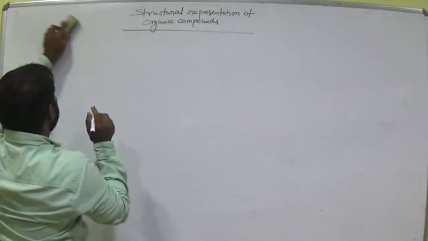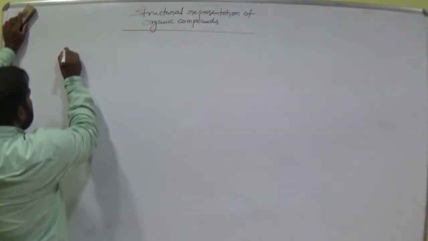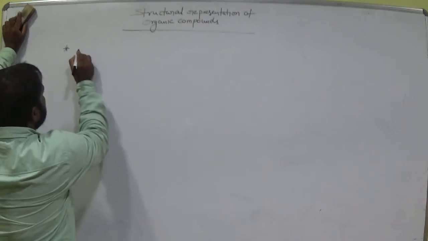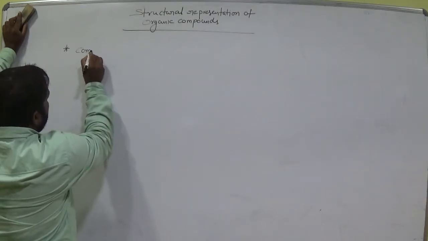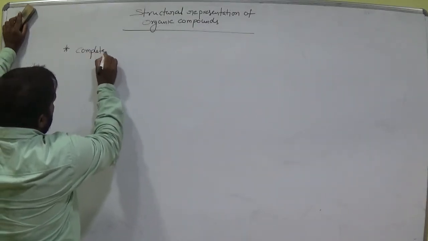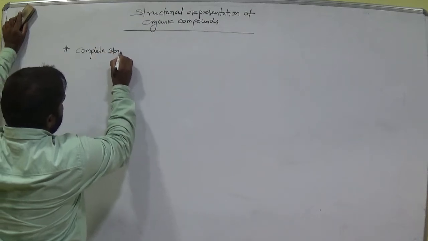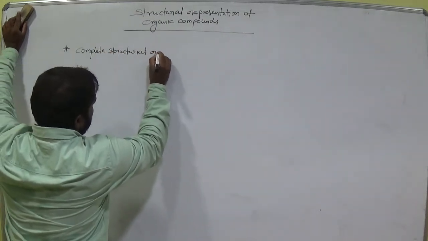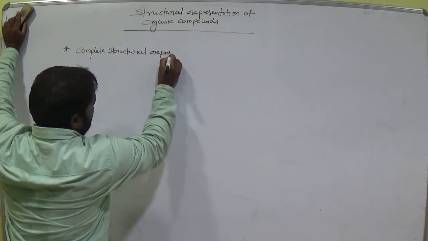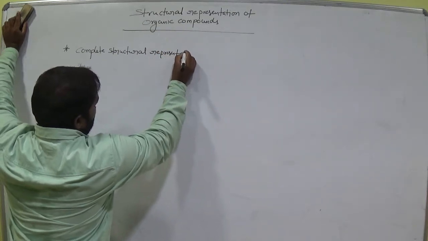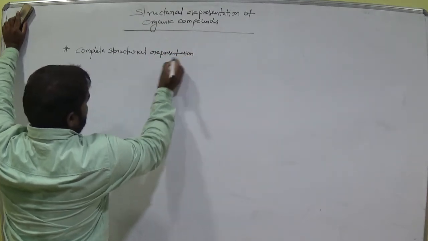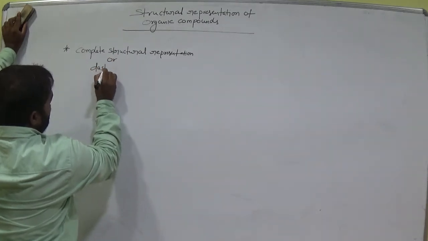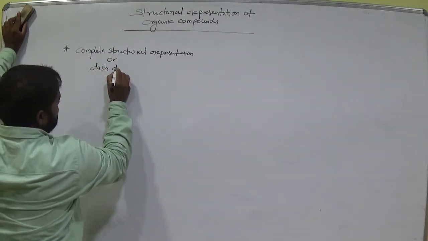In that, the first one is complete structural representation, or dash representation.